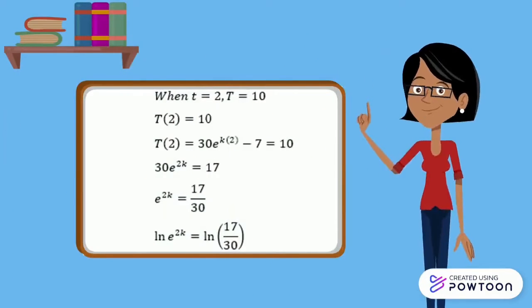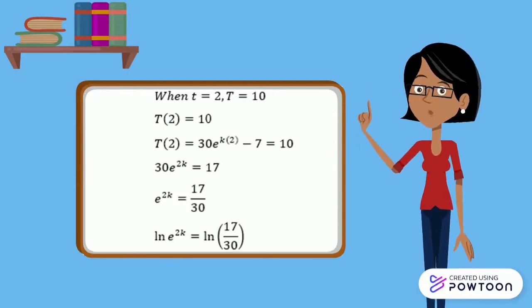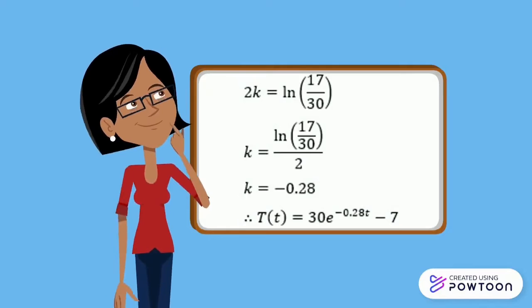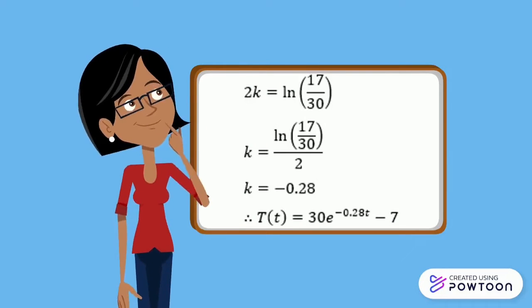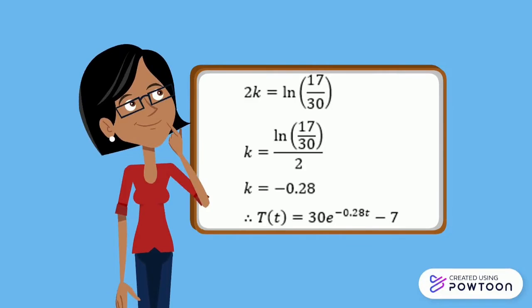When t equals 2, the temperature equals 10. Then we let T of t, which is 30 e to the power of 2k minus 7, equal to 10. Next, we get 30 e to the power of 2k equals 17. e to the power of 2k will be equal to 17 over 30. Using logarithm rules, ln of e to the power of 2k will be equal to ln of 17 over 30. Then 2k equals ln of 17 over 30. After some calculation, we get k equals -0.28. We can write it back properly in the form T of t equals 30 e to the power of -0.28t minus 7.